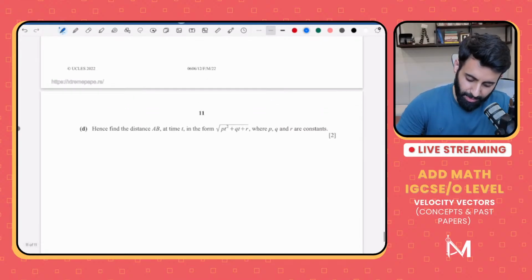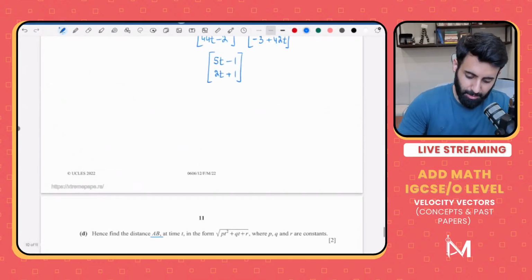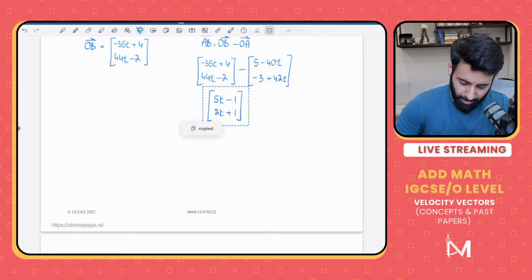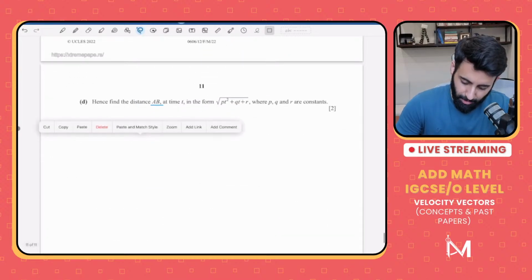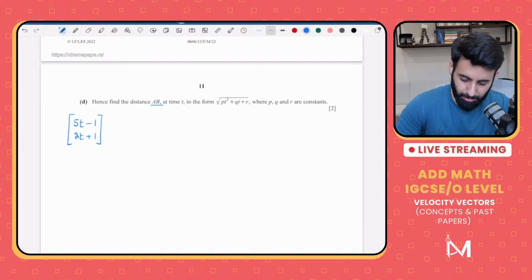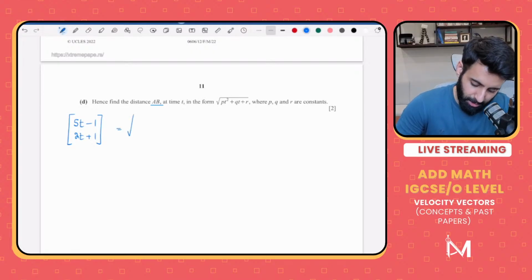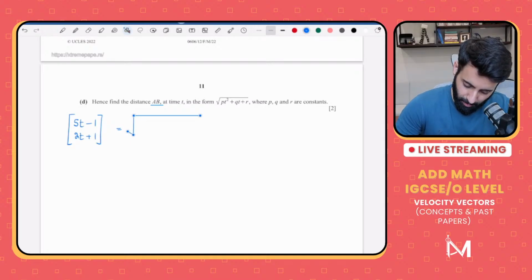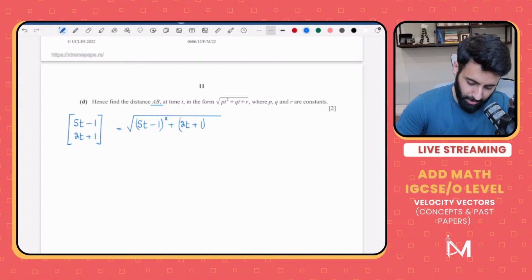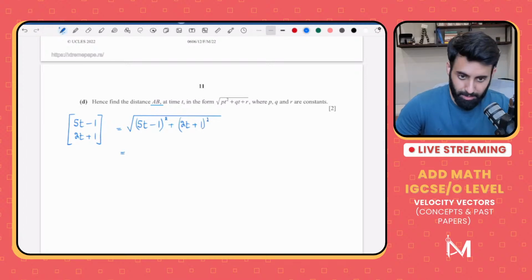Hence find AB. That means we're supposed to find the distance. Now remember, what is distance equal to? Distance is basically equal to the magnitude of the vector. So that's what we're going to do. We have the vector, and we're going to take its magnitude. So it's going to be the square root of, 5t minus 1 the whole thing squared plus 2t plus 1 the whole thing squared. So you have to simplify this. Let's see what you get.